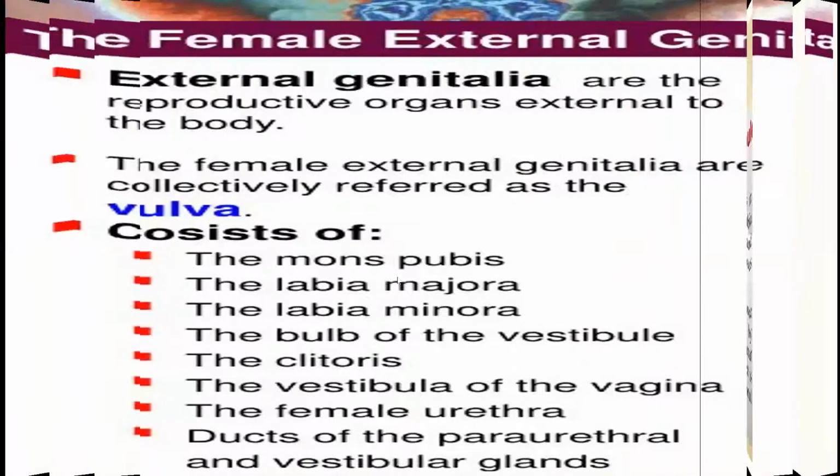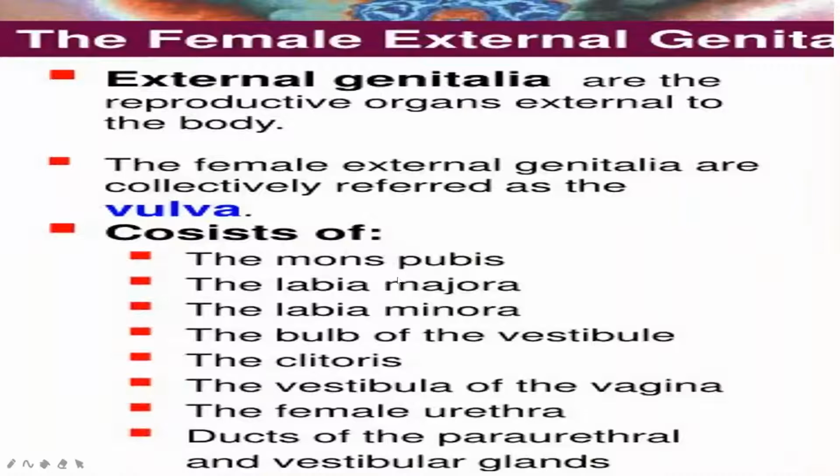Next, we are going to see the female external genitalia. The external genitalia include all these organs. Collectively, we call this structure the vulva, which includes the mons pubis, labia majora, labia minora, bulb of vestibule, clitoris, vestibule of vagina, and urethra, then the paraurethral and other vestibular glands. So these are the parts of our female external genitalia.